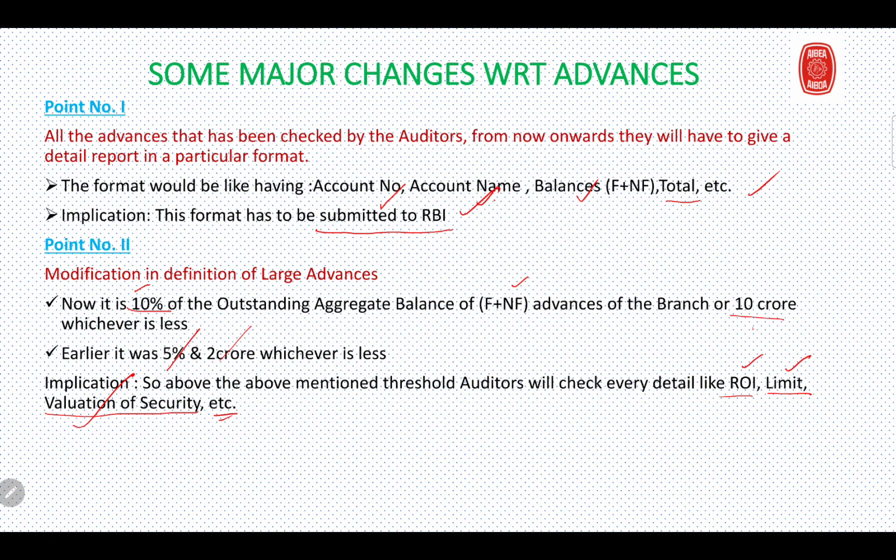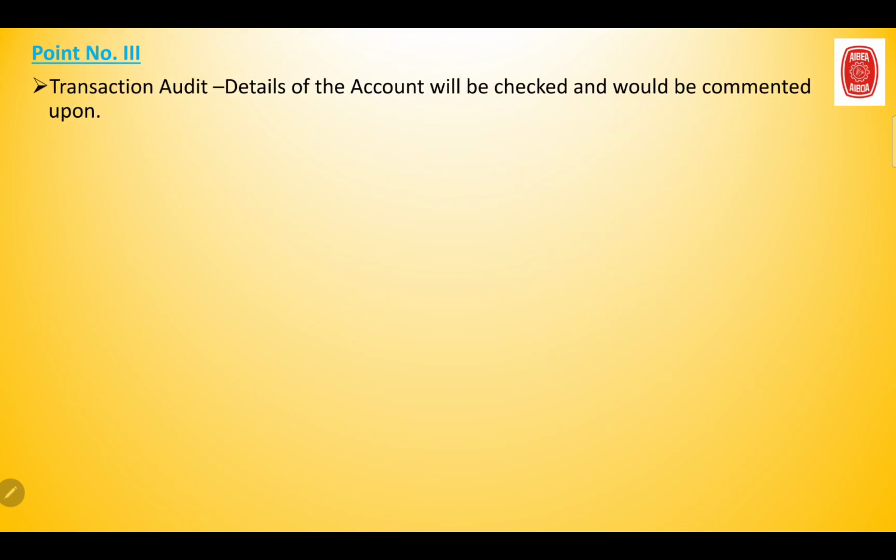Now, what is point number 3? Friends, point number 3 indicates that there has been a new clause added with respect to the transaction audit. Suppose they have taken an account, and for that particular account there are 100 pages of transactions.